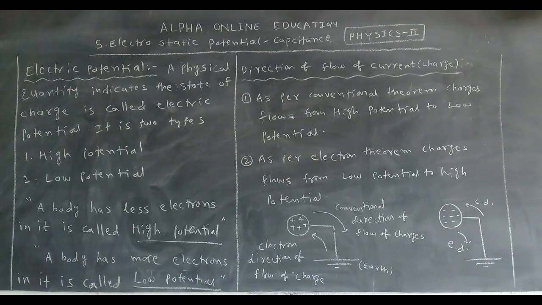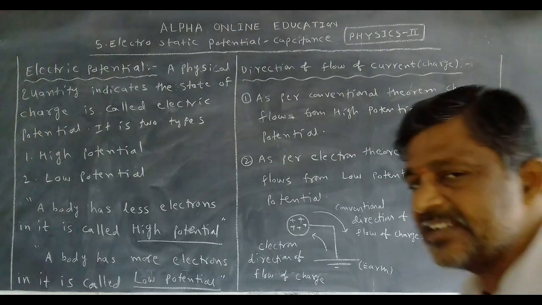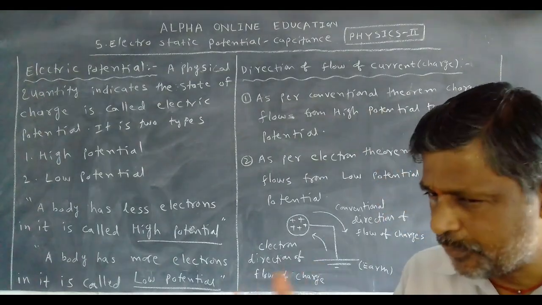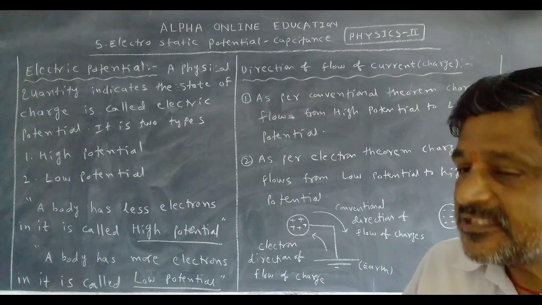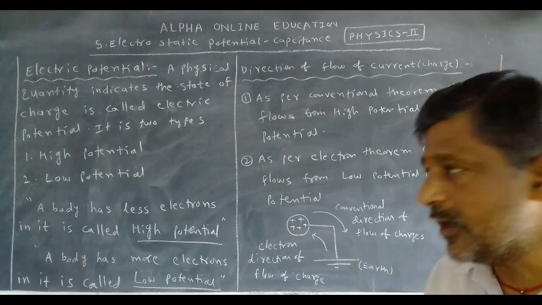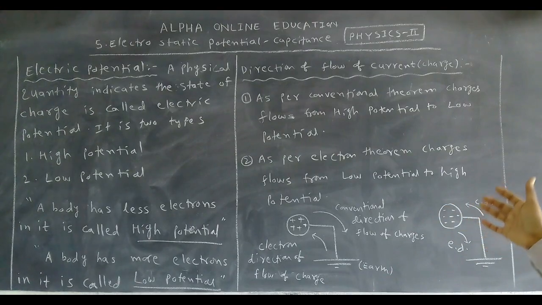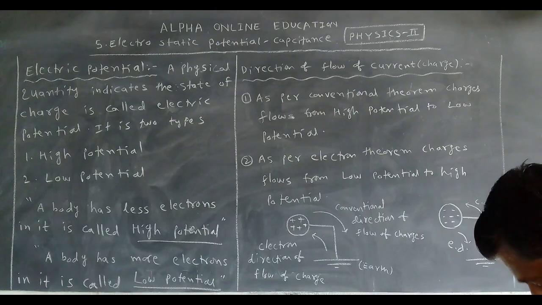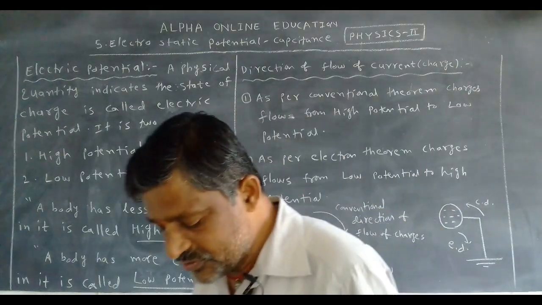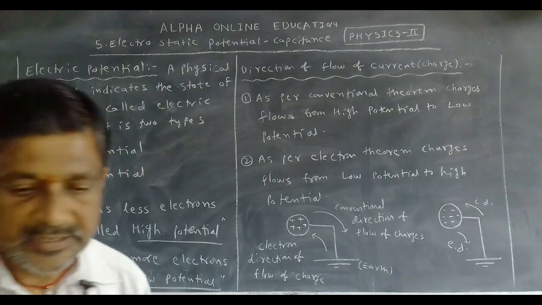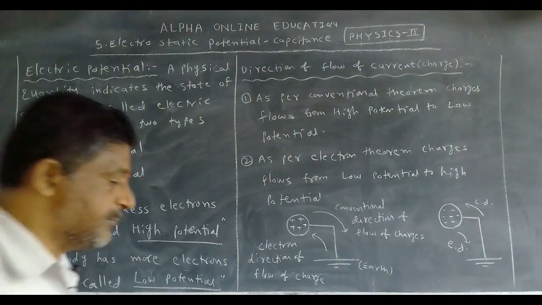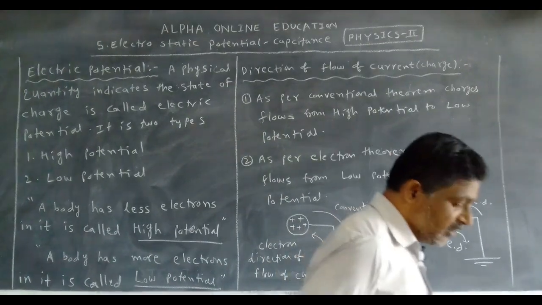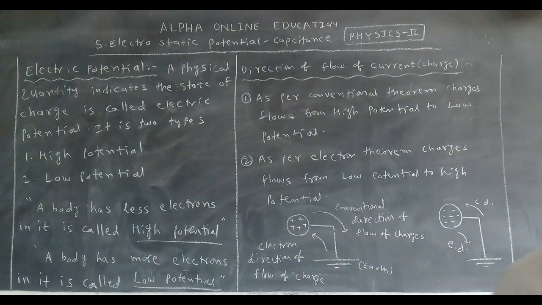The other theorem is the opposite. As per the conventional theorem, current flows from high potential to low potential. As per the electron theorem, current or charges flow from low potential to high potential. Now in which direction does current flow? We can express it with the two theorems, conventional theorem and electron theorem. As per the conventional theorem, current flows from high potential to low potential. As per the electron theorem, current flows from low potential to high potential.